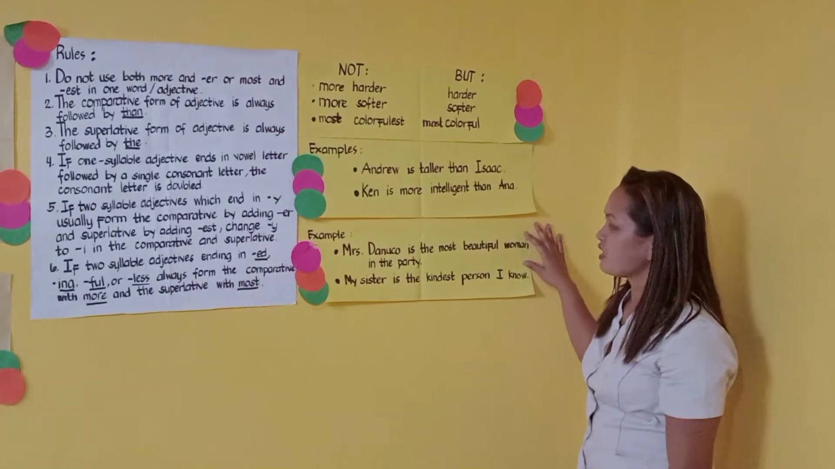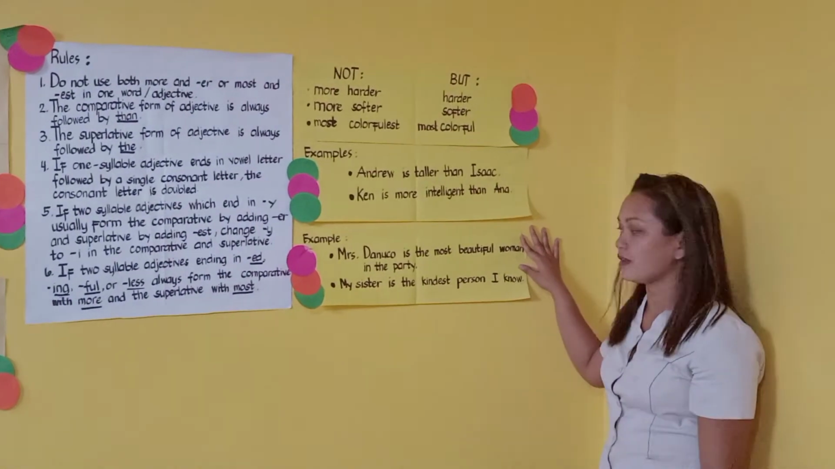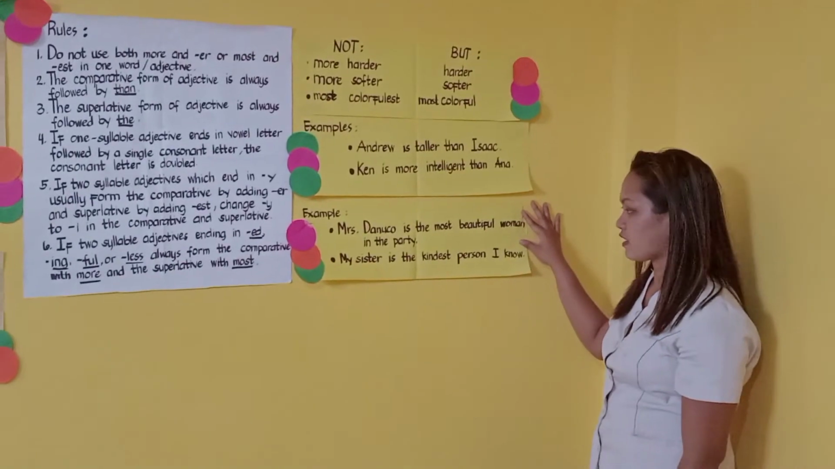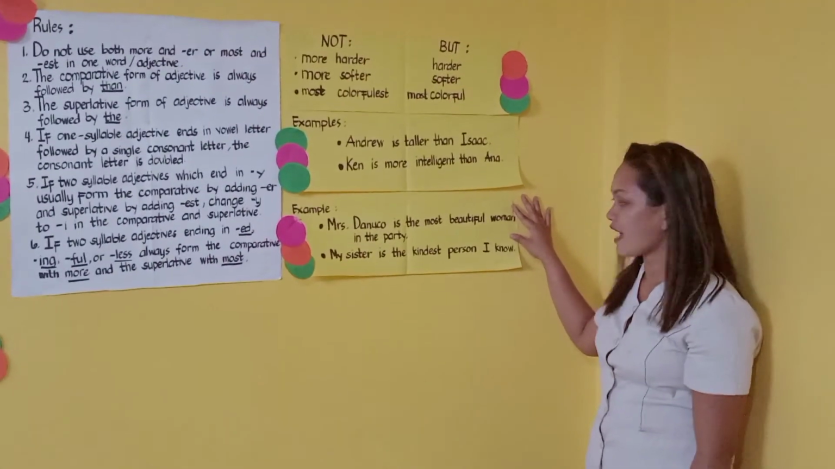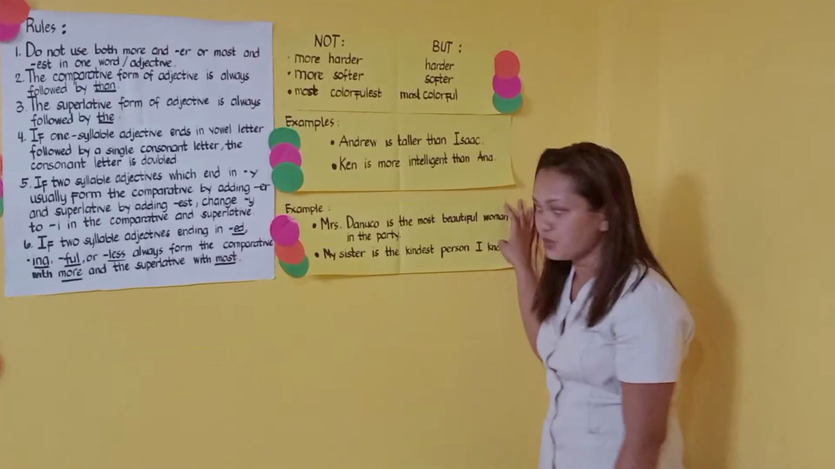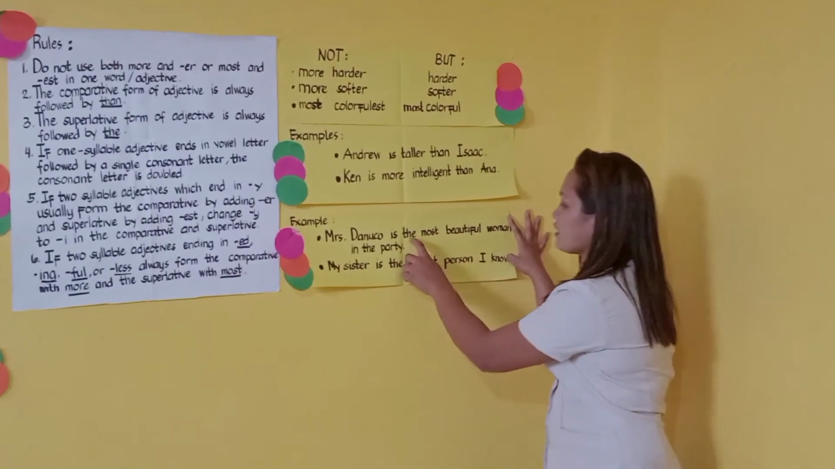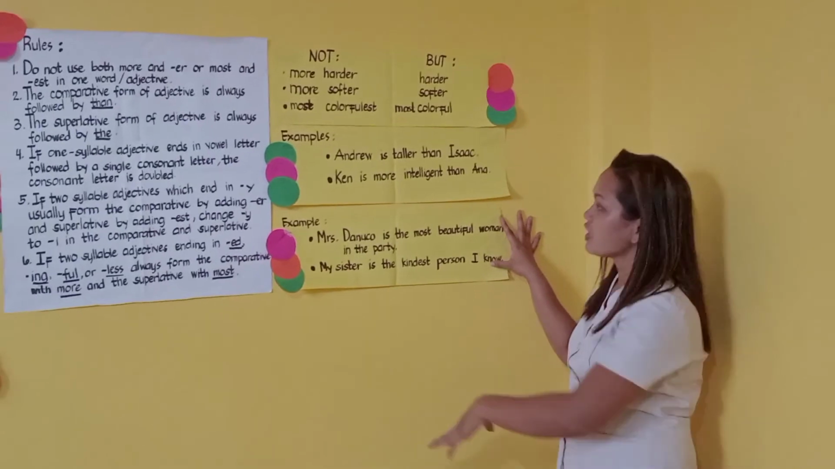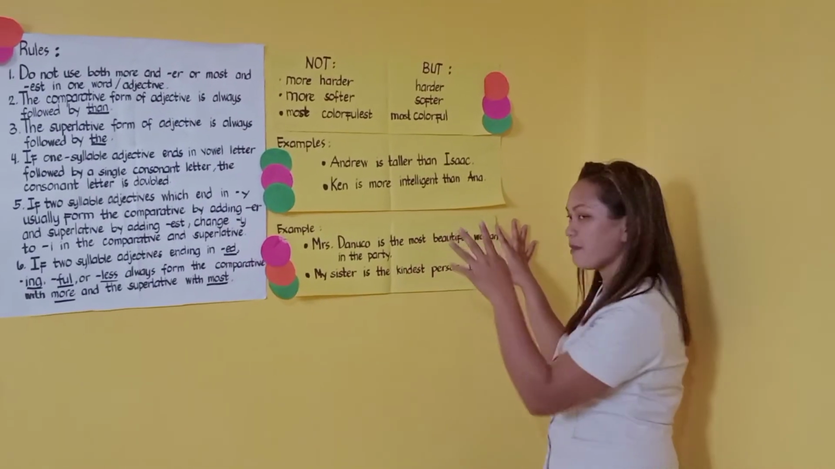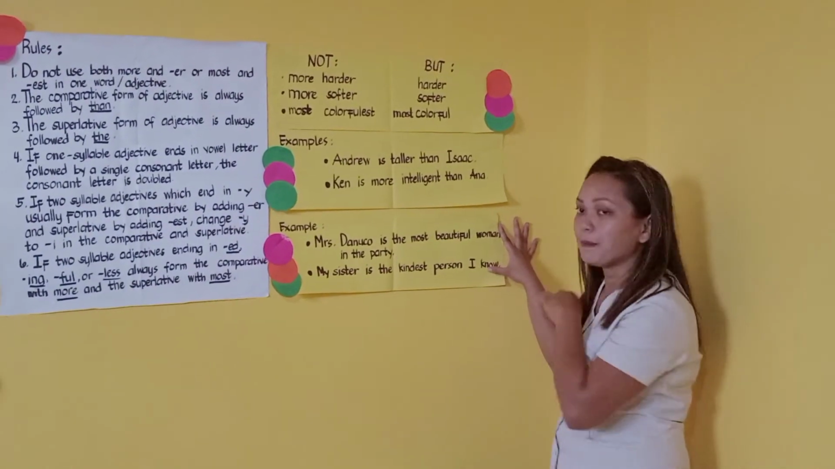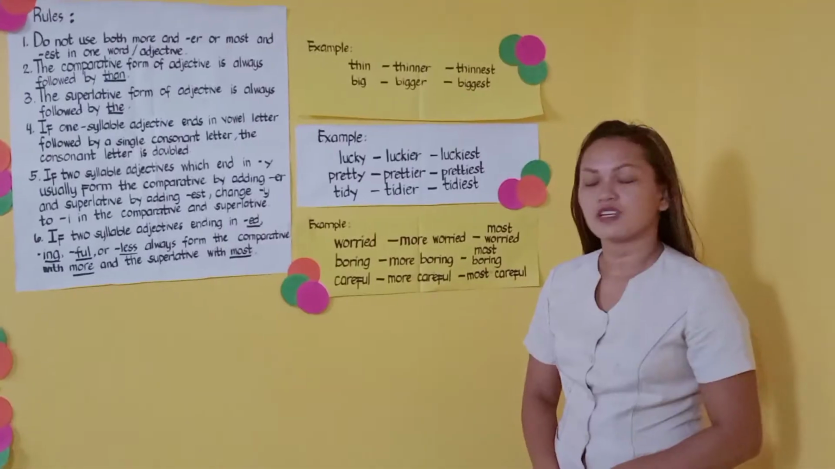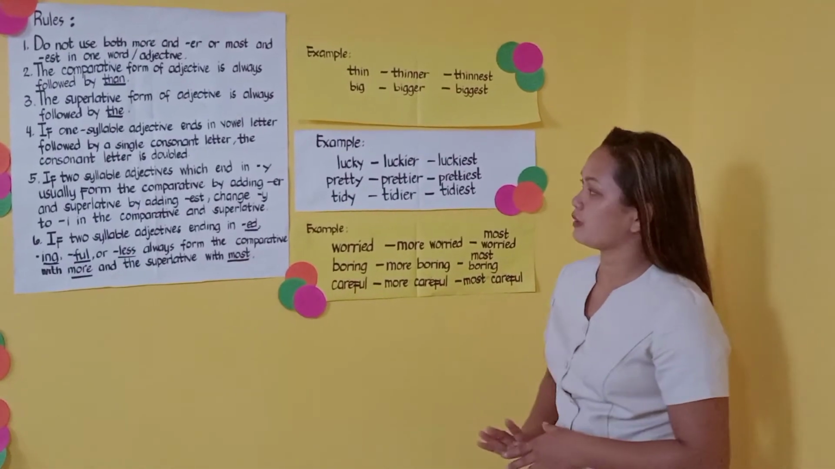Here, Mrs. Danoko is the most beautiful woman in the party. And the second, my sister is the kindest person I know. You have to write the superlative form of the adjective. Okay, now let's proceed to number 4.